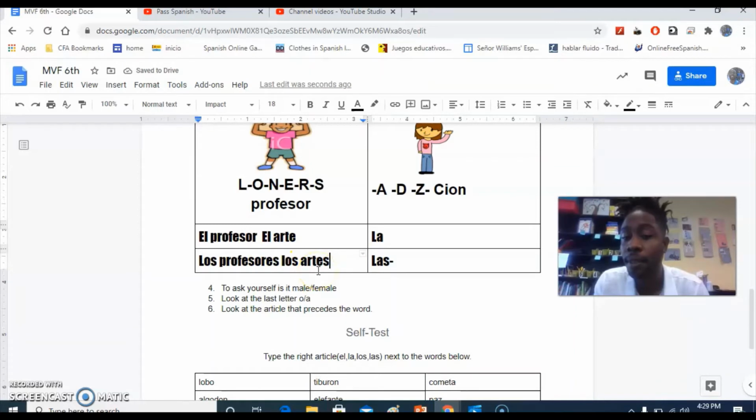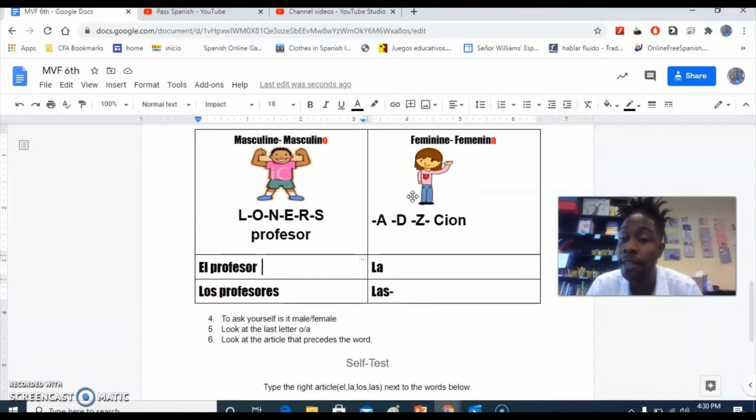I'm going to erase this one because I don't want to give you too many answers for your worksheet, but you want to go and fill this in now with singular words that are loners, and here with singular words that are female. It is important to go ahead and see the female endings, although it's probably okay if you don't remember them right away. I think checking to see if a word is a loner and then making it a male if it is and female if it's not is a great way to get started in a Spanish class.